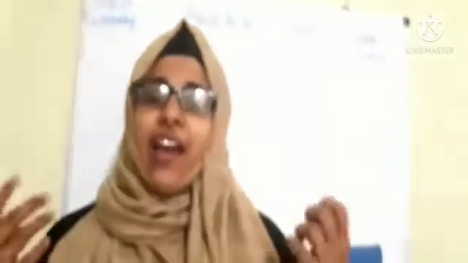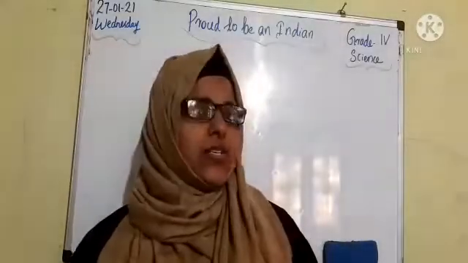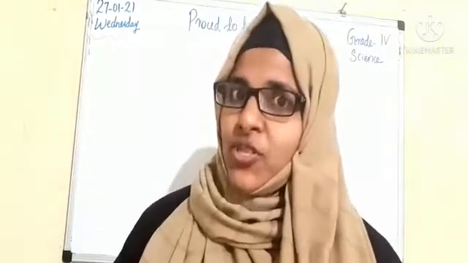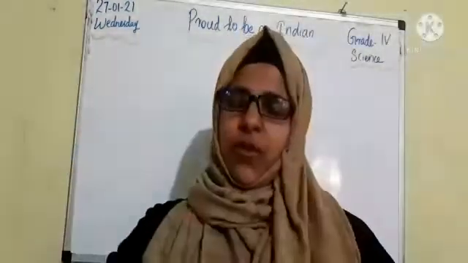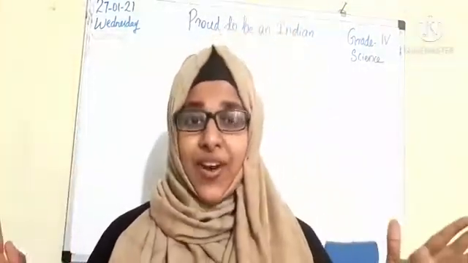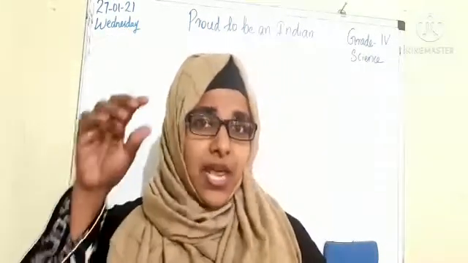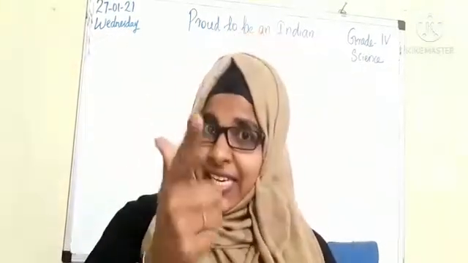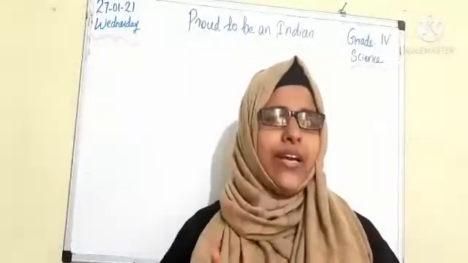Dear students, in our last class we discussed different types of vitamins, right? What are the different types of vitamins, children? That is fat soluble and water soluble vitamins. We clearly discussed fat soluble vitamins, right? What are the fat soluble vitamins, children? That is vitamin A, vitamin D, E and K. These are the fat soluble vitamins.